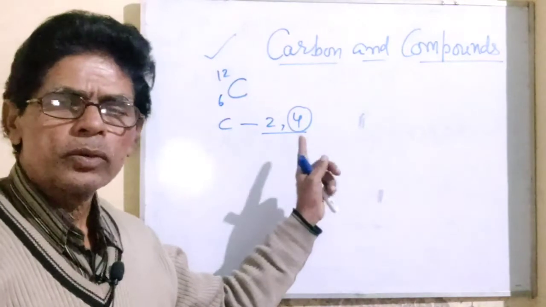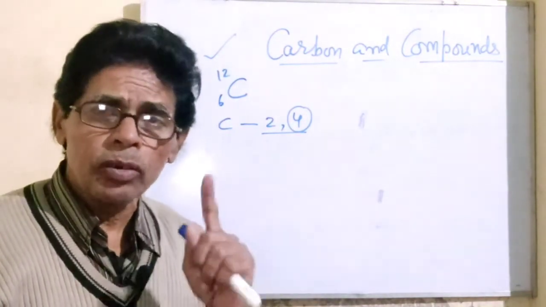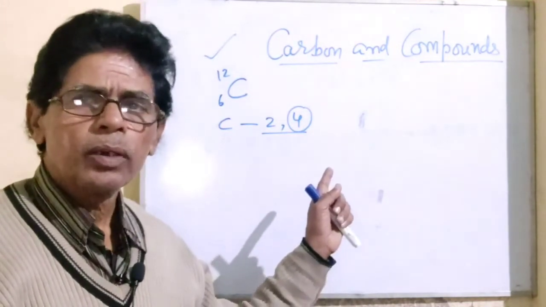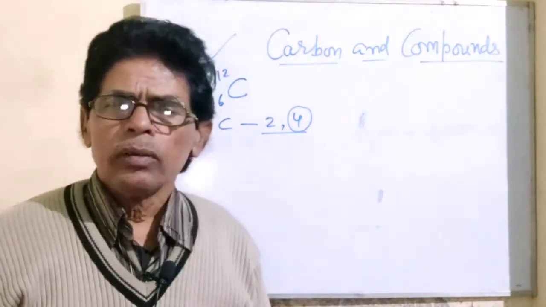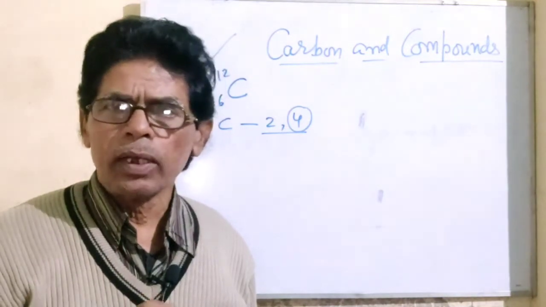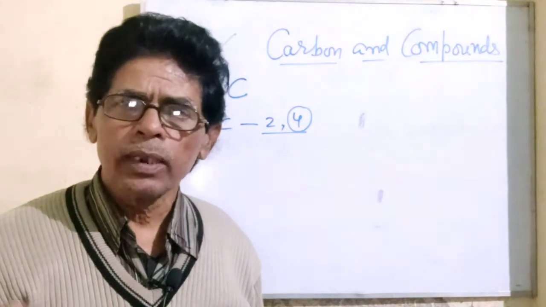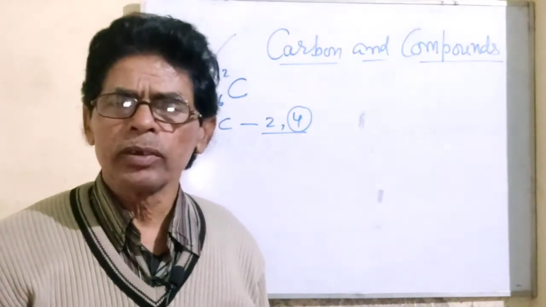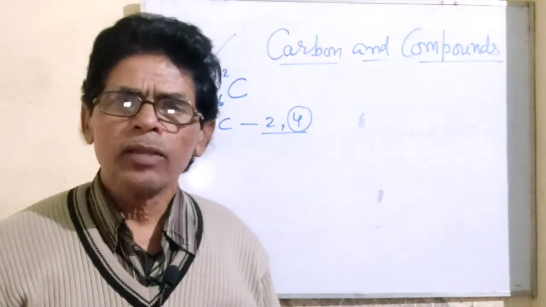You have to supply a huge amount of energy to remove the 4 electrons from its valence shell. You know that the amount of energy required to remove one electron from the valence shell of a gaseous isolated neutral atom is called ionization energy or ionization potential.